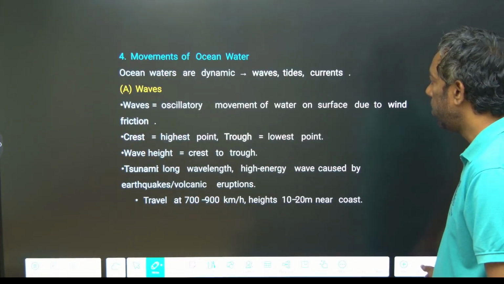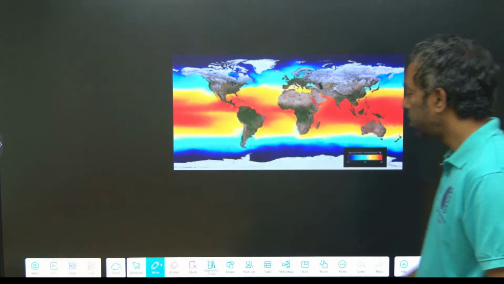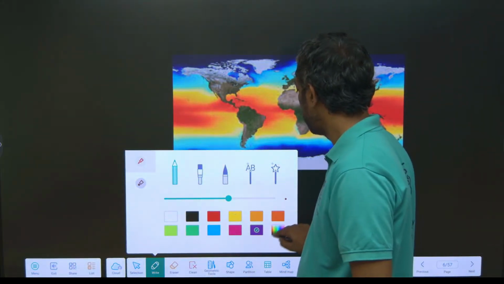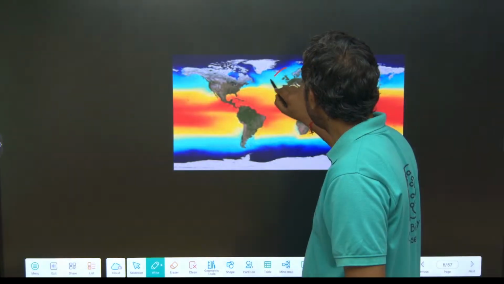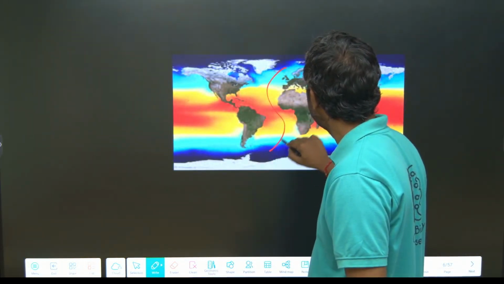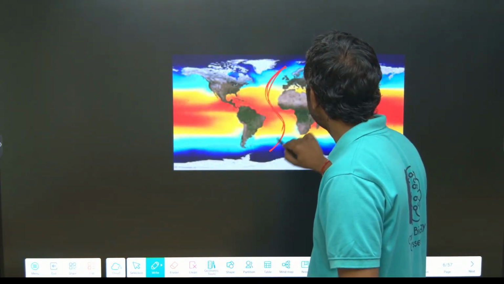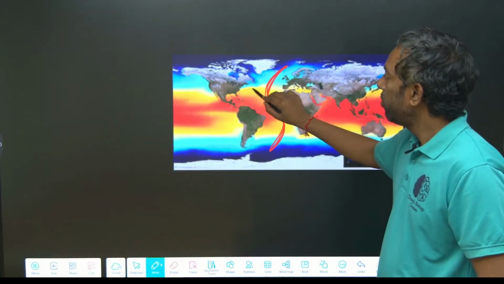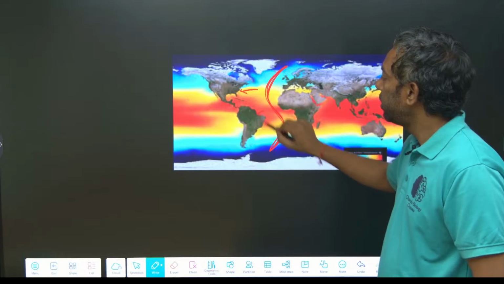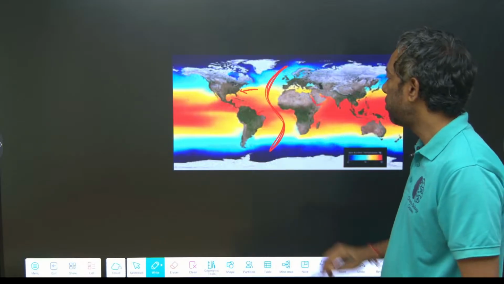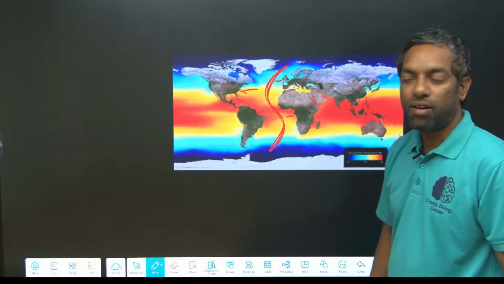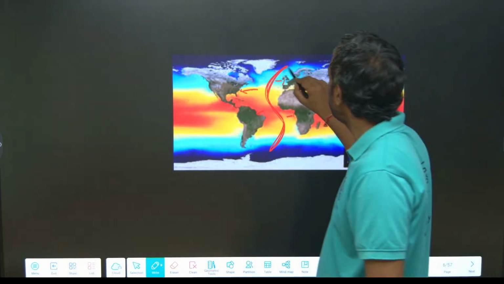Just look here, the S shape of the ocean. This is the Atlantic Ocean looking like an S. On the west side are North America and South America, on the east side Africa and Europe, with the most harbors and ports.